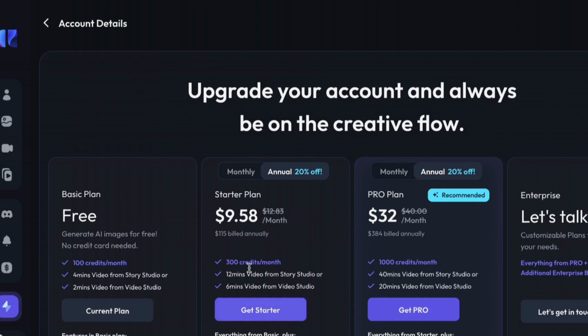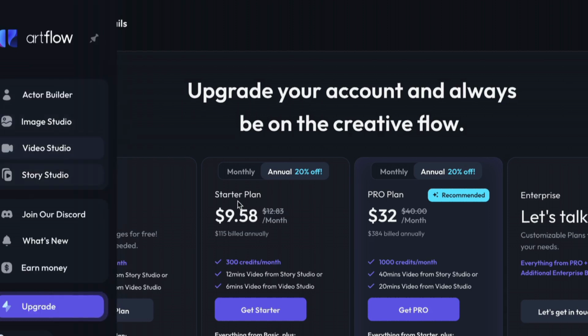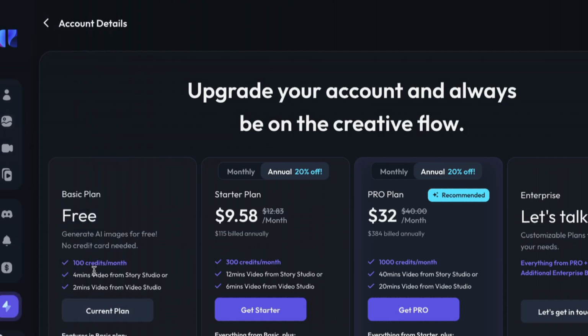While with the Starter plan, you have 300 credits per month, which is still low to me, because that means if you're creating with the Video Studio, you can only create 2 with this. So meaning with this you'll only be able to create 6 videos, which is still very low. But this 1000 credits might still be okay.